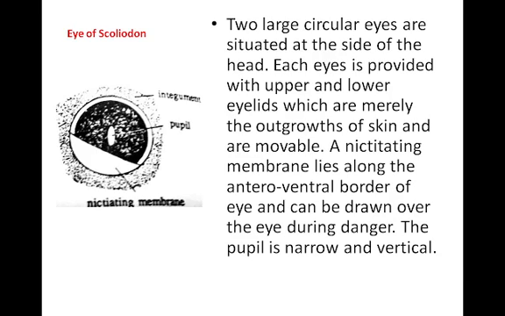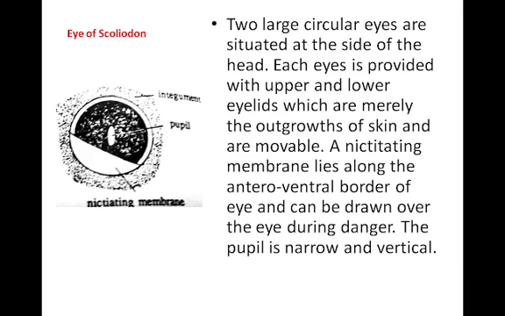Now the head region of this Scoliodon has paired eyes, two large circular eyes situated at the side of the head. Each eye is provided with upper and lower eyelids which are merely outgrowths of the skin and they are immovable. A nictitating membrane lies along the anteroventral border of the eye and can be drawn over the eye during danger. The pupil is narrow and vertical. So here the specific eyes have the ability to see in aquatic media.